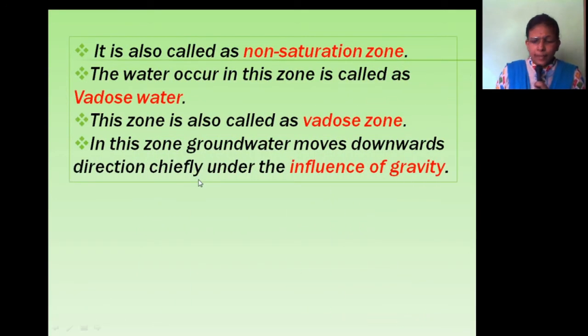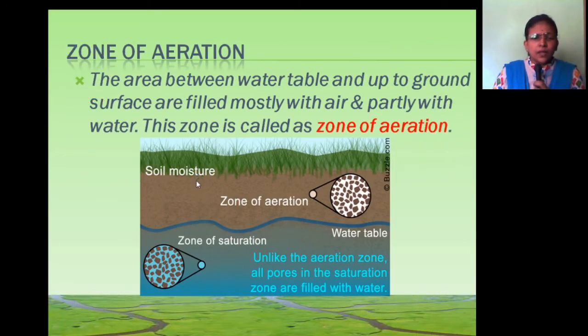In this figure, the zone is partially filled with air and partially filled with water, but in this part there is no water. When the water table level increases in the rainy season, this zone is partially filled with water. This zone is also called the zone of non-saturation.